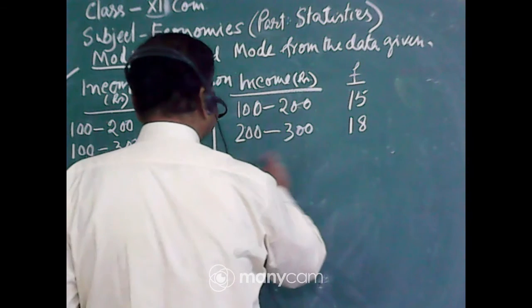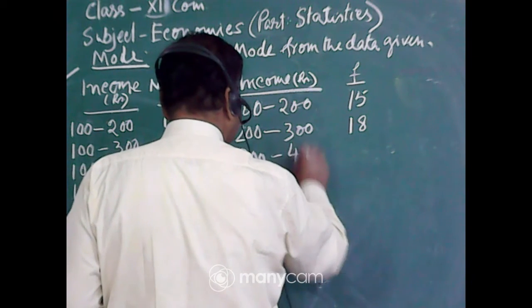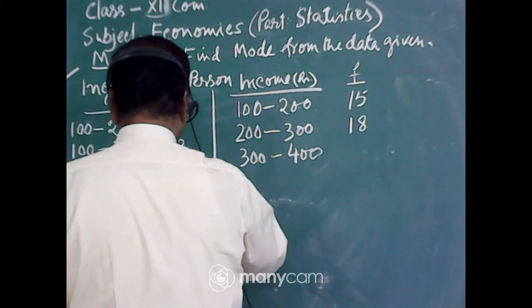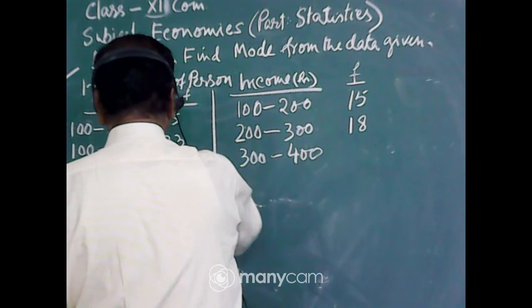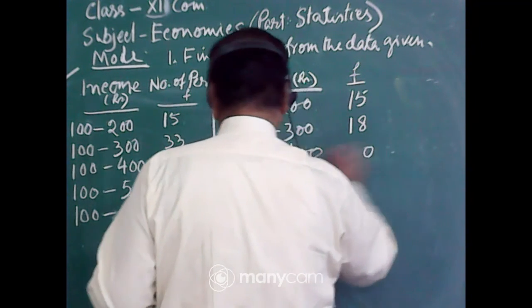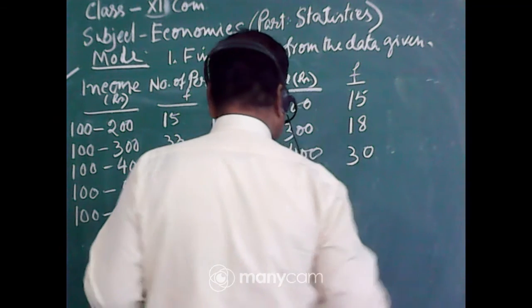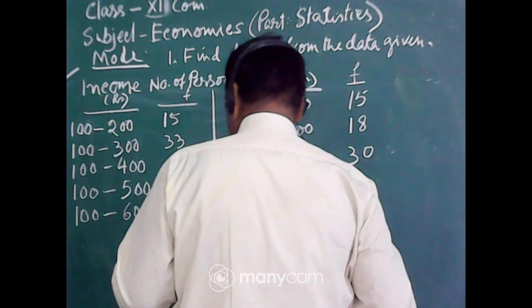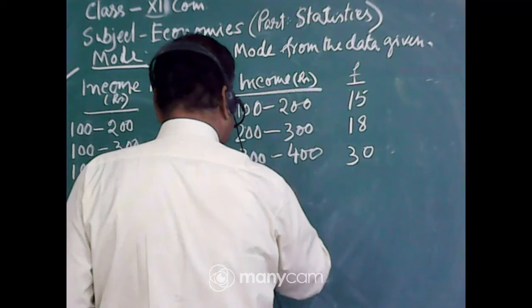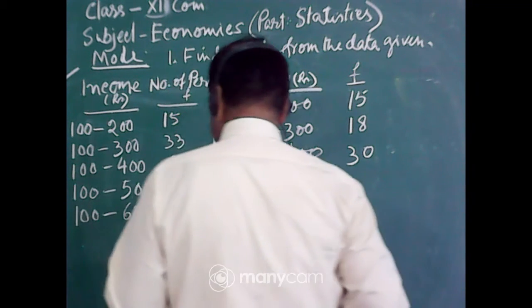And then the range 300 to 400. In case of 300 to 400, there is 63. But we must exclude this part, that is 33. So 63 minus 33 is 30. And next, 400 to 500.